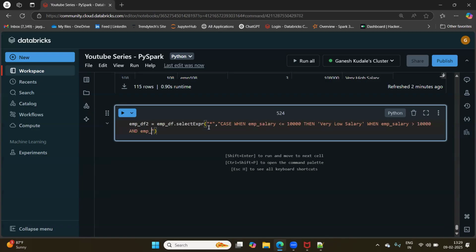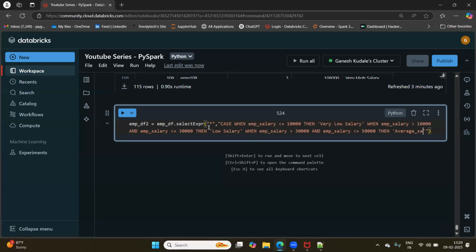and employee salary less than or equal to 30,000, then low salary. Next when statement: when employee salary is greater than 30,000 and employee salary less than or equal to 50,000, then average salary.